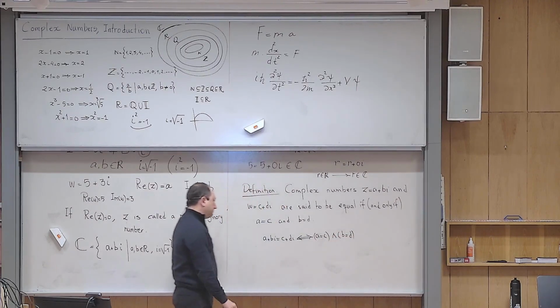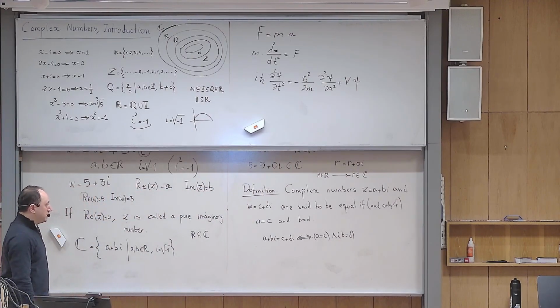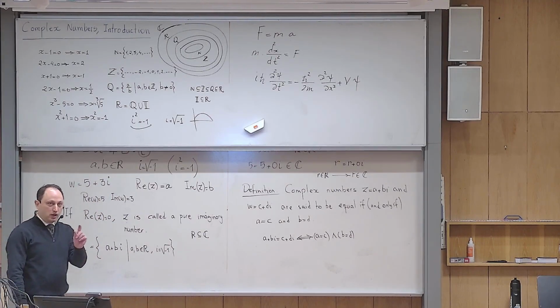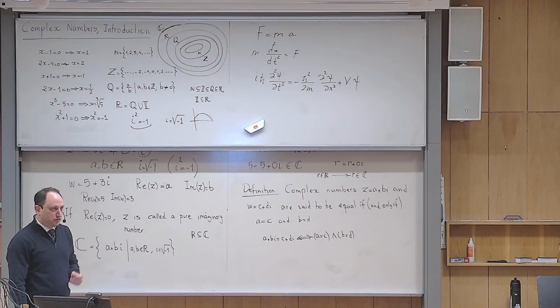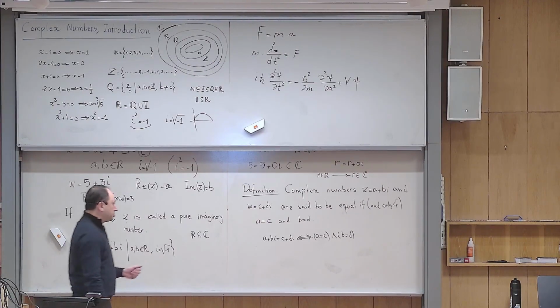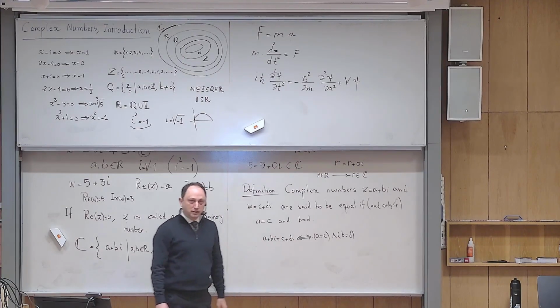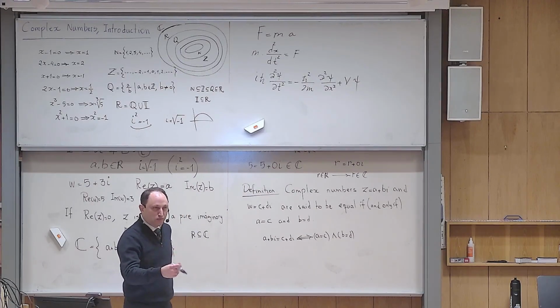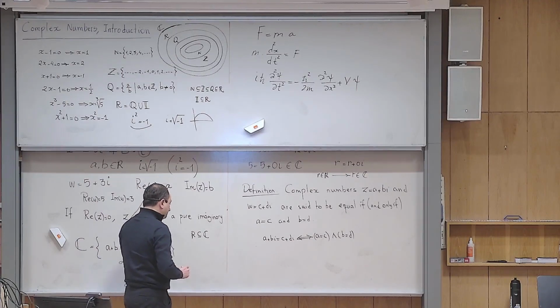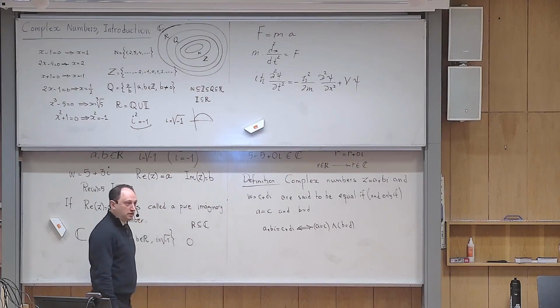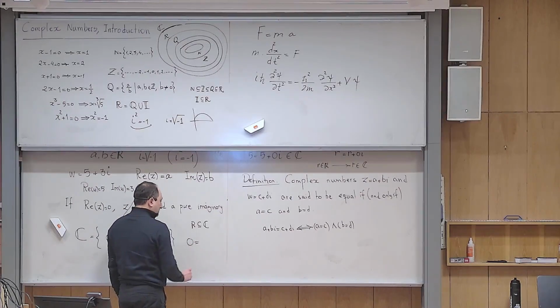This symbol means and. And by the way, this is one of the powers of complex numbers over the real numbers, because when you have equality of two real numbers, that gives you one piece of information. But if I give you the equality of two complex numbers, what do you get? You get two pieces of information, the equality of real parts and the equality of imaginary parts. So it gives you one piece of information more than the equality of two real numbers. By the way, is 0 a complex number? Yes, because it can be viewed as 0 plus 0i.